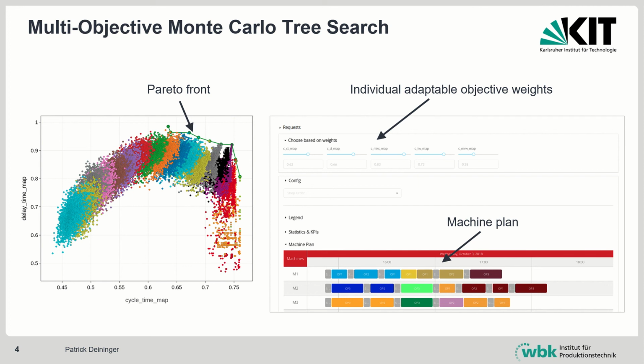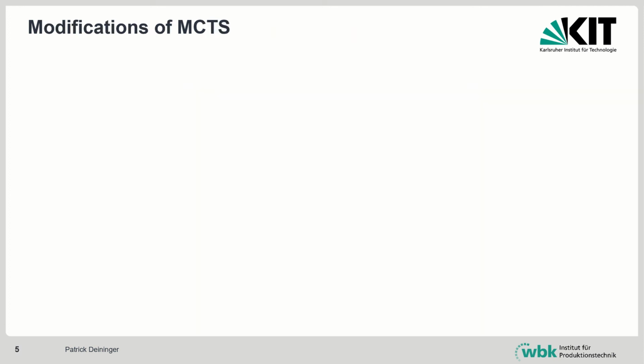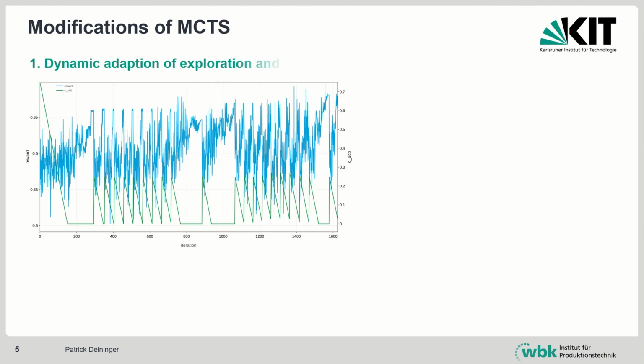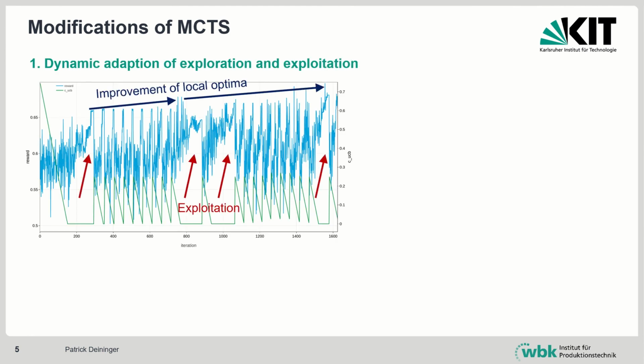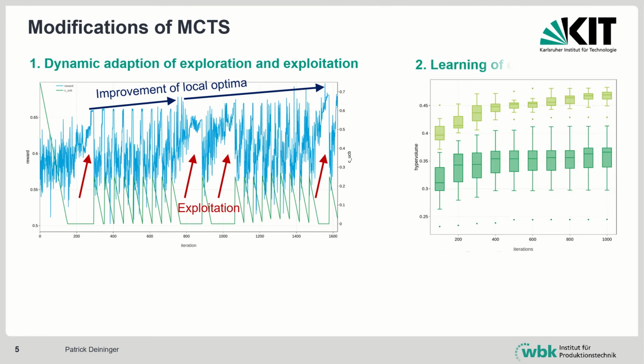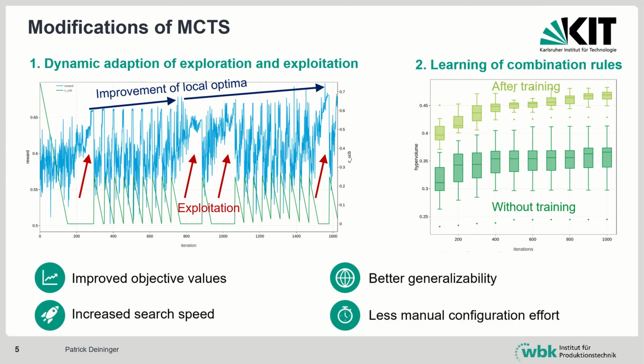In the thesis, two novel modifications of MCTS were introduced. First, the dynamic adaptation of exploration and exploitation, which improves local optima. Second, the learning of promising combination rules for action generation. These modifications improve the objective values and the search speed significantly, while increasing the generalizability and reducing the manual configuration effort.